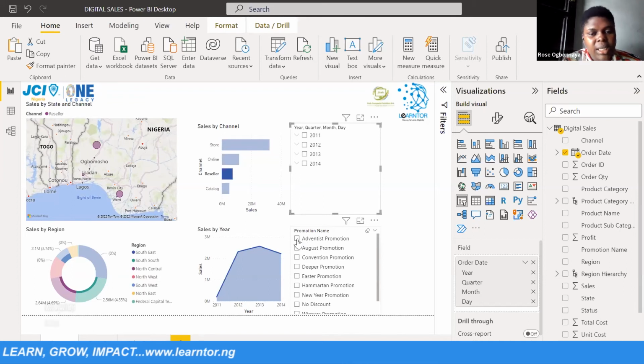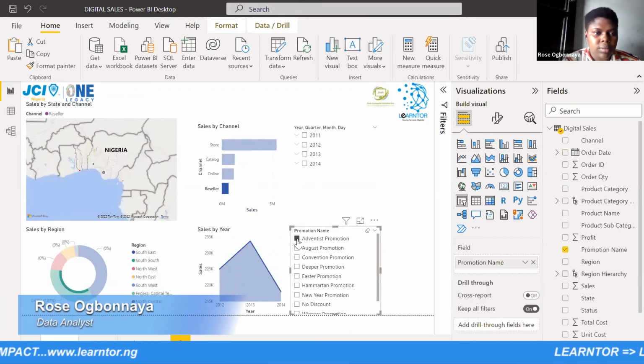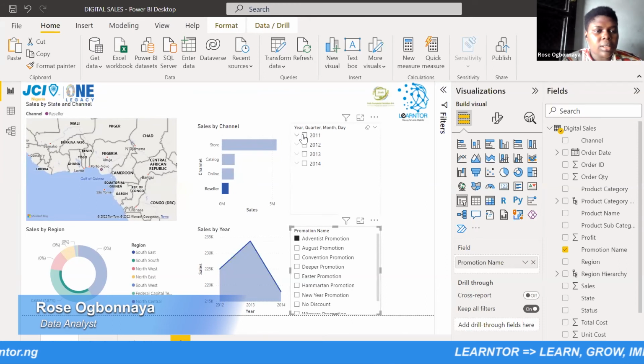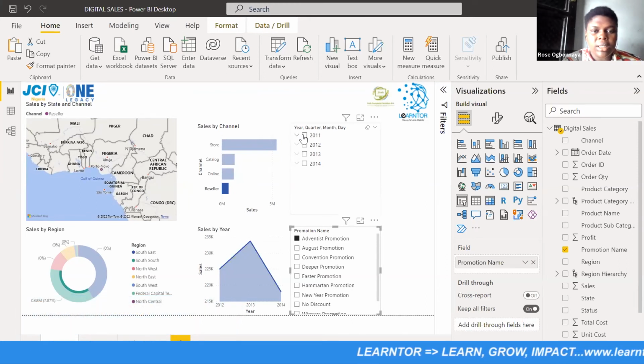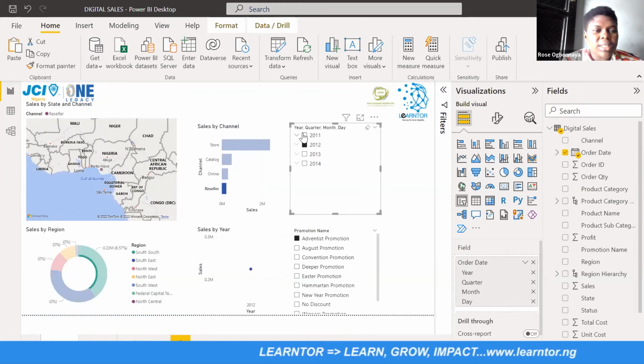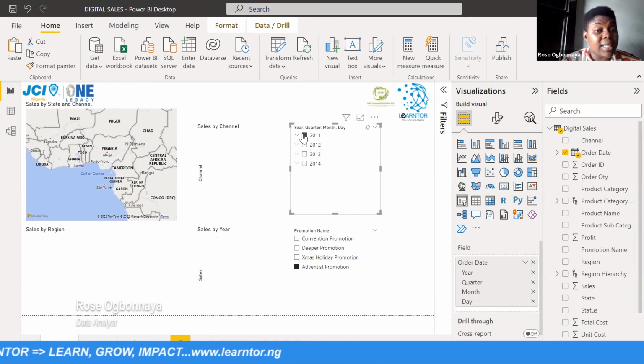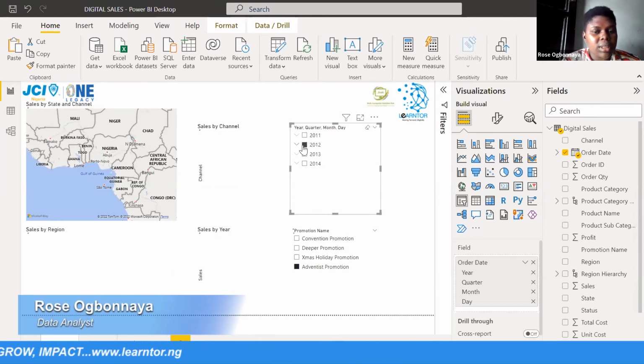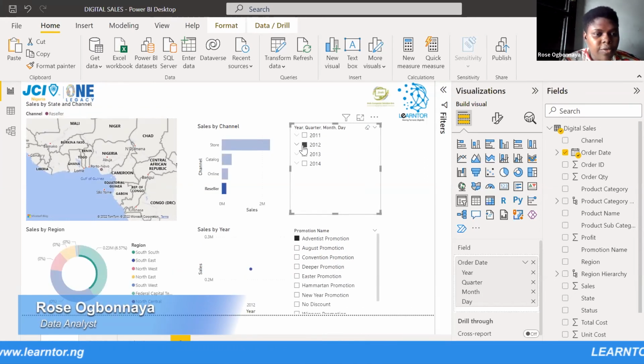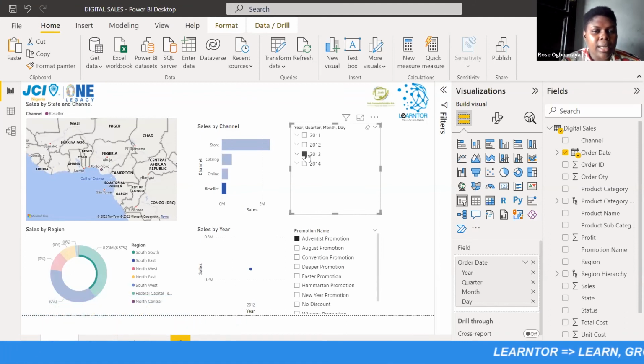So I'm just picking the Adventist promotion, and this happened in Delta State. So there was no promo on Adventist in 2011. Then there was in 2012, and there was in 2013.